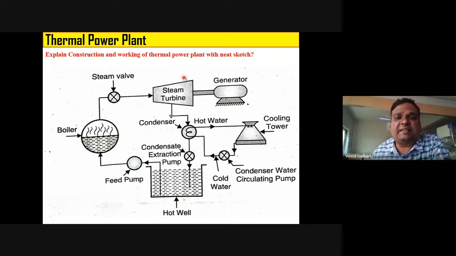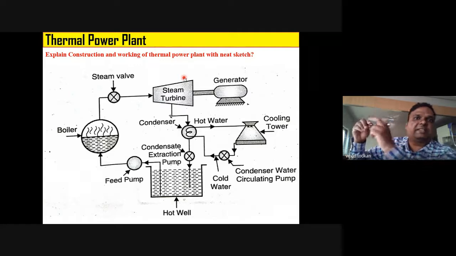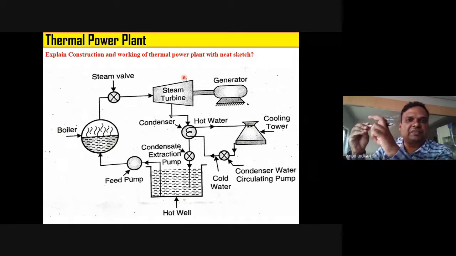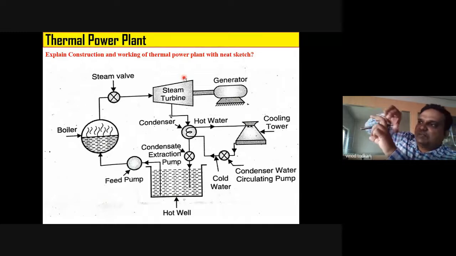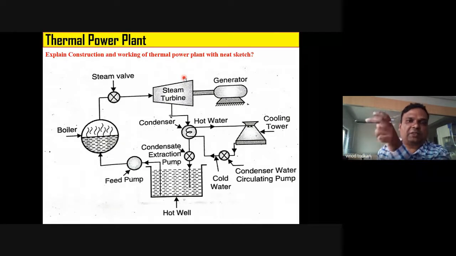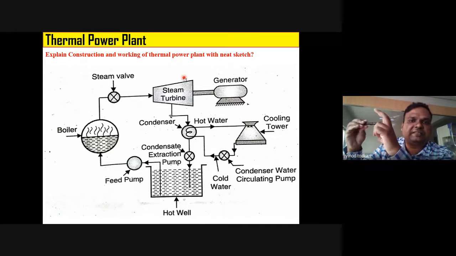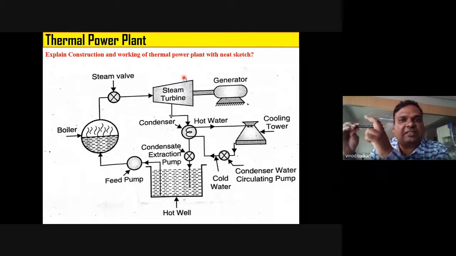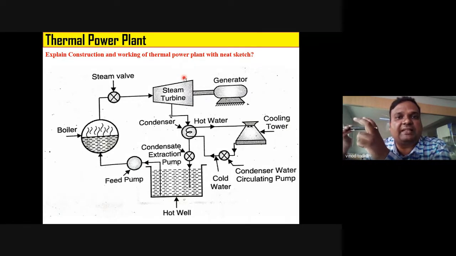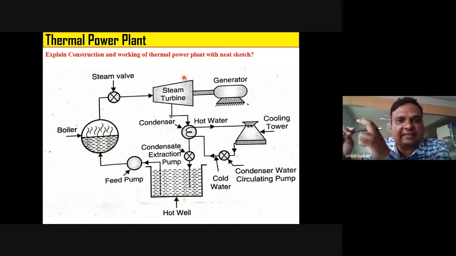Then what happens in steam turbine? Now see, in steam turbine, turbine shaft is there and blades are there. When this high pressure and high temperature steam passes over the blades, what will happen? The blades will rotate. Right? And now see, these blades are mounted on the turbine shaft. So this turbine shaft will rotate. When the turbine shaft rotates, there is generation of mechanical energy.